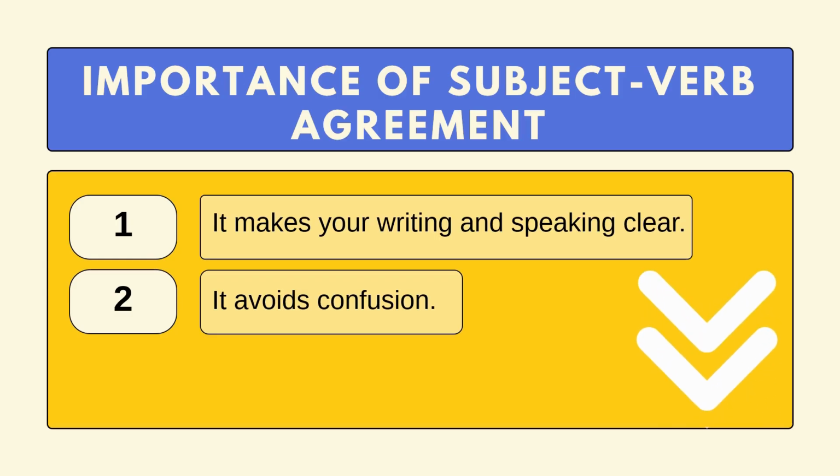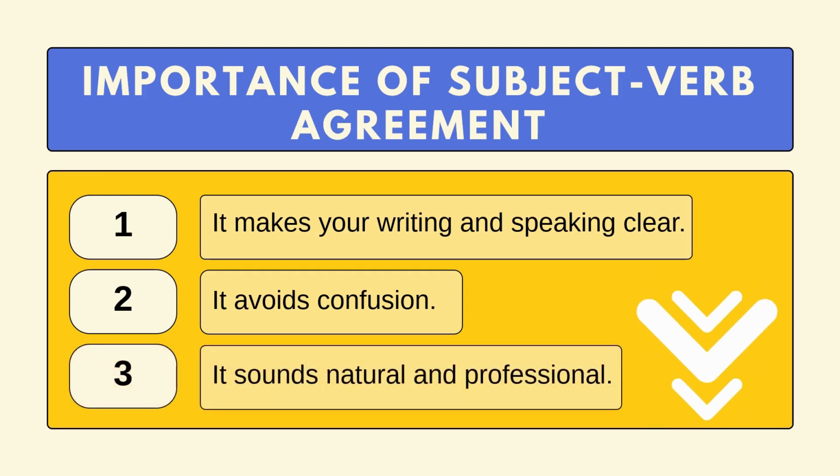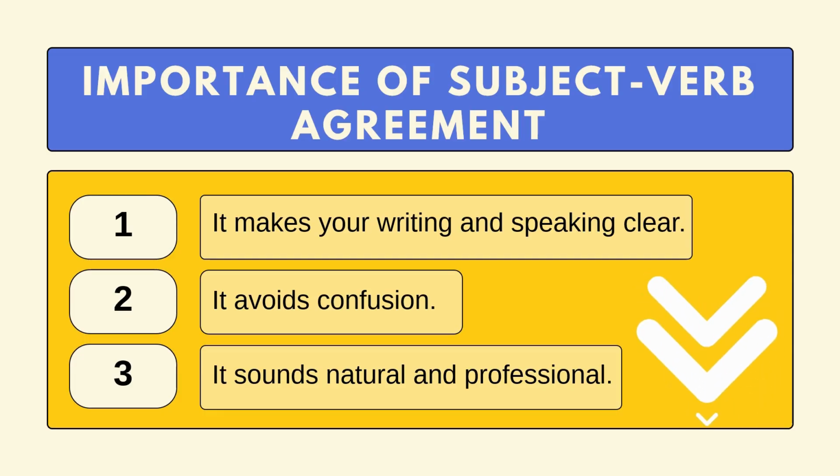Wrong verb forms can confuse the reader or listener about who or what is doing the action. So, subject-verb agreement rules must really be followed. And the third and last, it sounds natural and professional. Correct grammar helps you sound more fluent and confident.